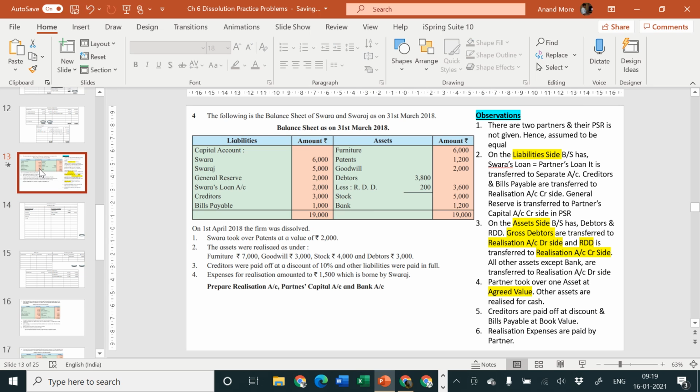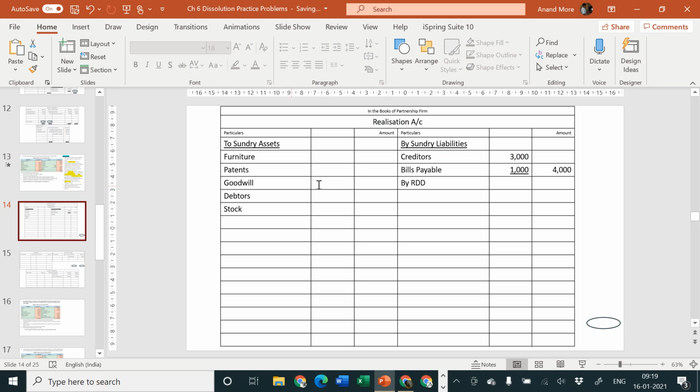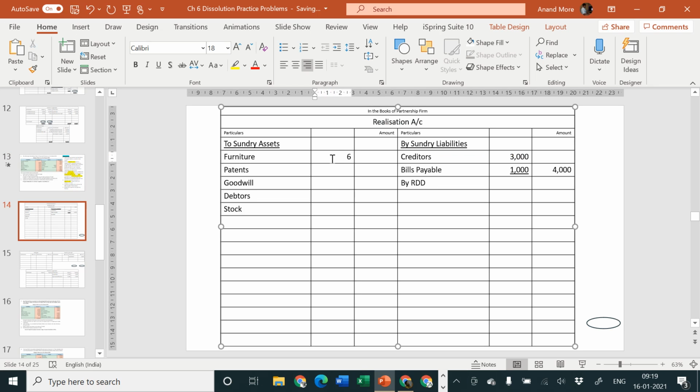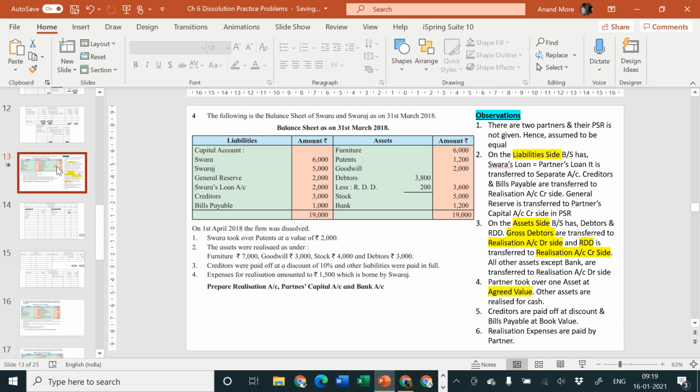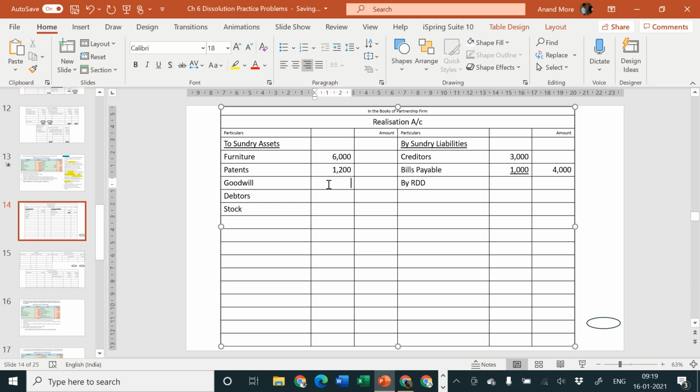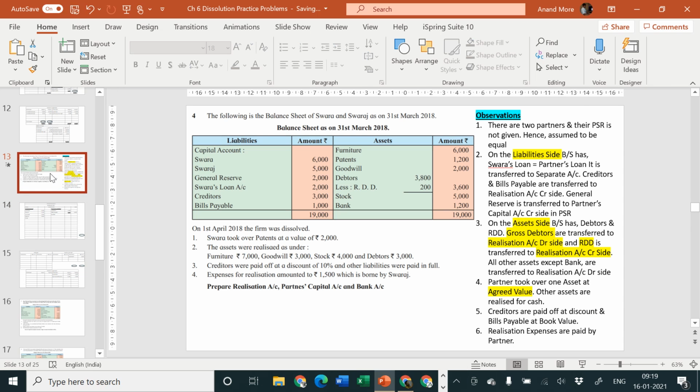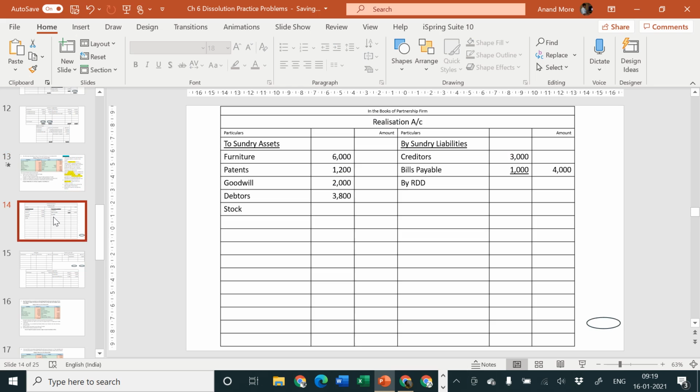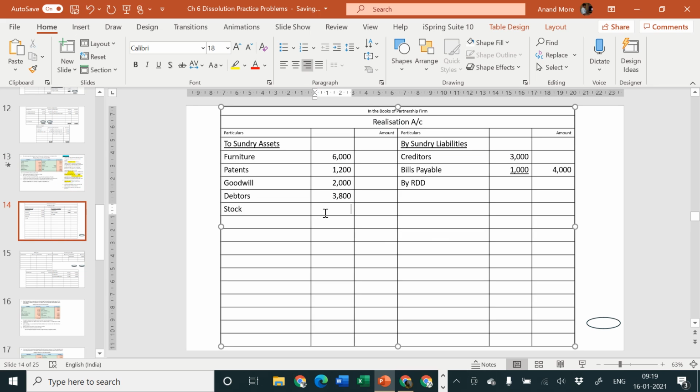Amount of furniture is 6000, patents 1200, goodwill 2000, debtors 3800, stock is 5000. So let us take the total to the outer column.